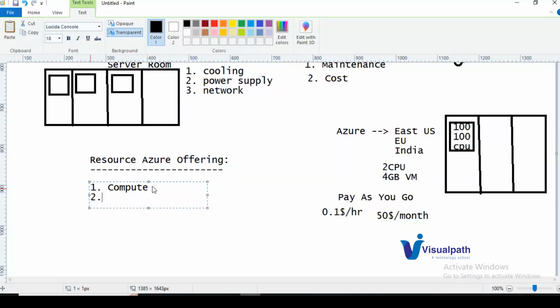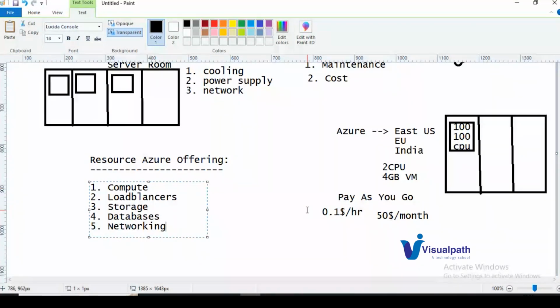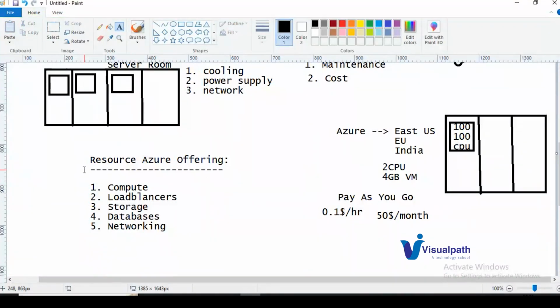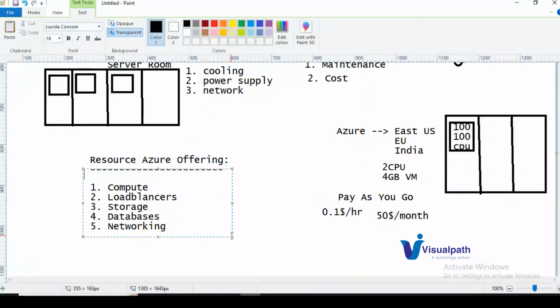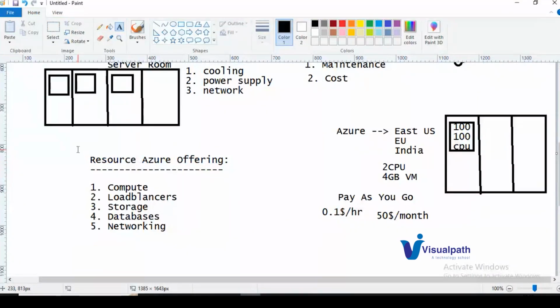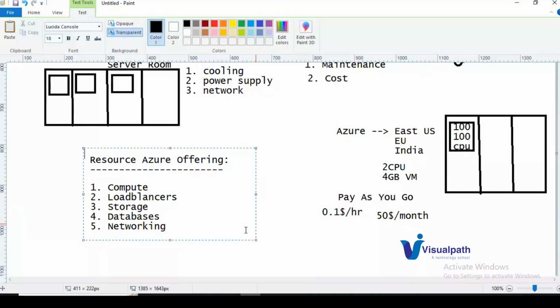And we do have the next one here: load balancing, load balancers, storage accounts, databases, and networking. So these are the major categories of Azure. Azure offers a lot of categories of resources. These are the major categories we are going to learn to deploy our application across the cloud. Okay. So what I want to do now is show you a quick overview of the Azure portal, where we can find all these things and what it is offering. I'll quickly go into the Azure portal now and try to show you what services Azure is offering.